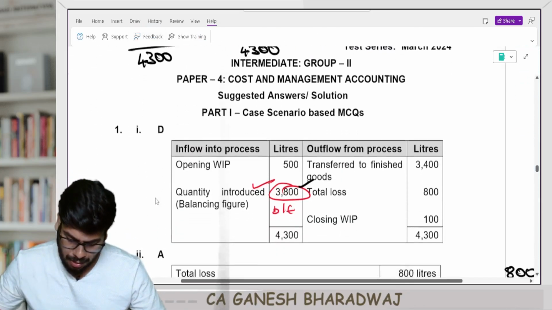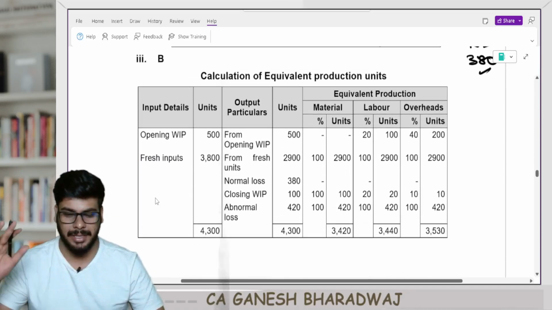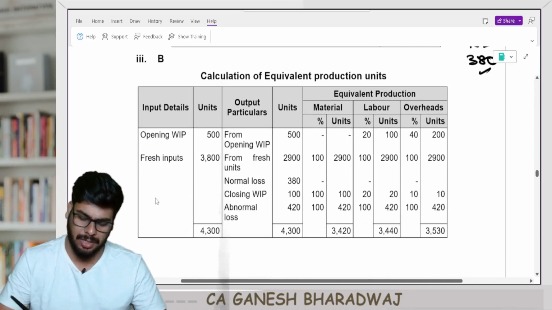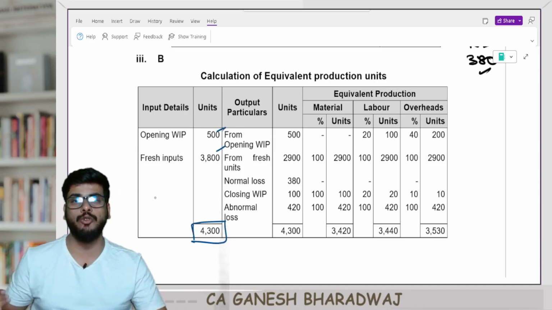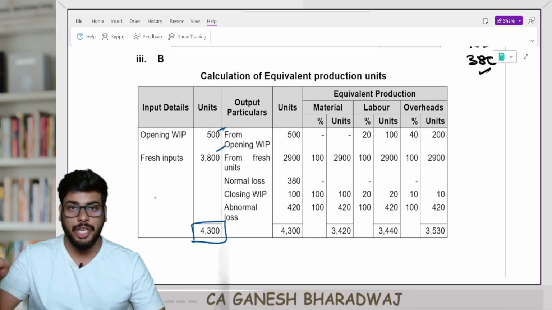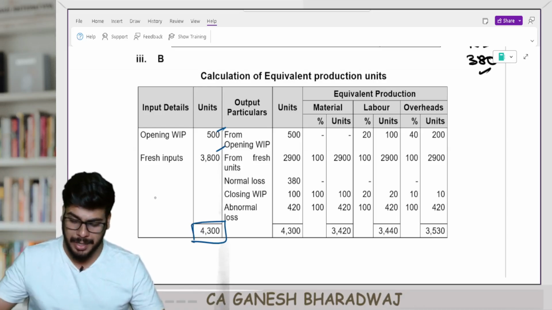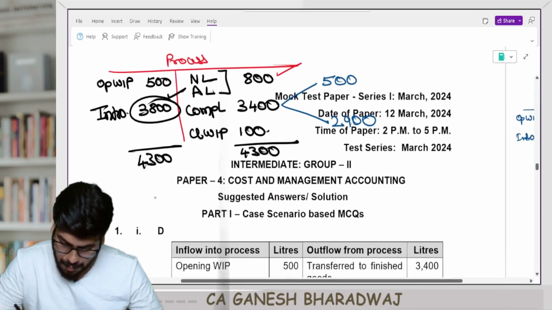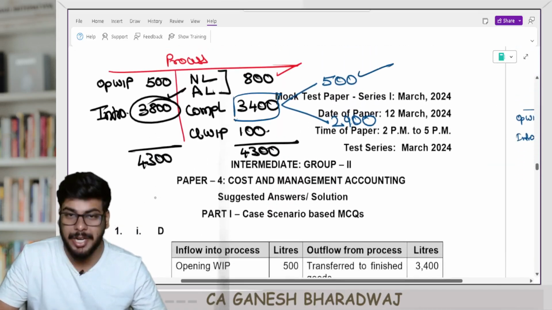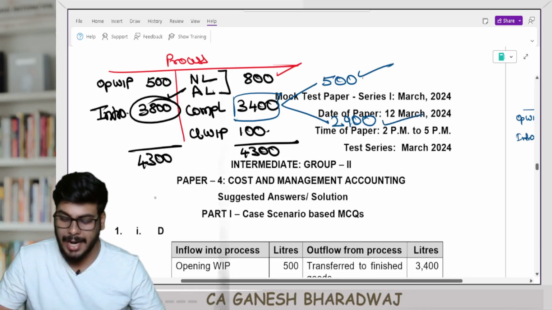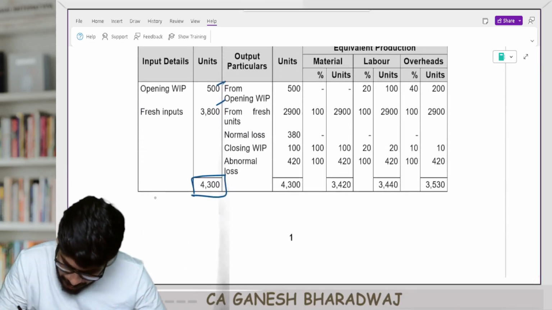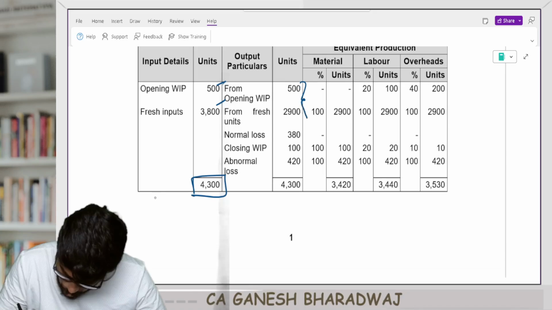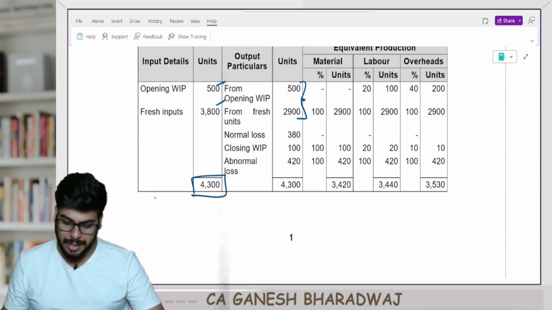So now with this, we will have to prepare the statement of equivalent units. Input side, just a tracker column: 500, 3,800, the total is 4,300. Output side, just a tracker column. Units completed, how many units got completed? 3,400 units got completed, but the breakup is: opening WIP completed is 500 and the units introduced and completed is 2,900. Correct, guys? Technically speaking, these two put together are your units completed and transferred.